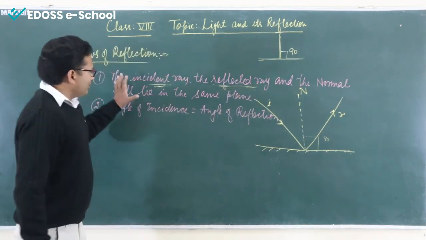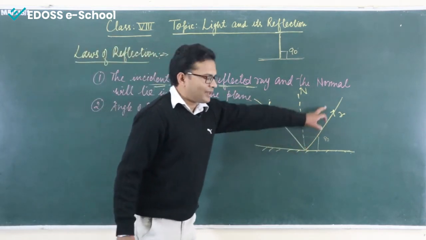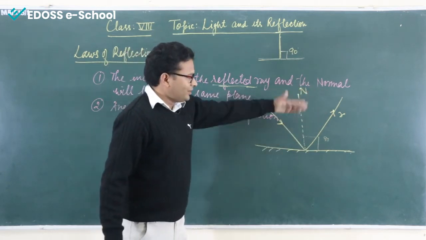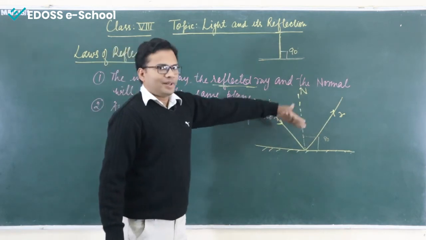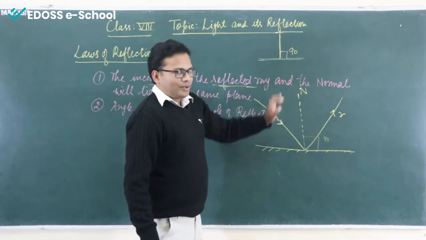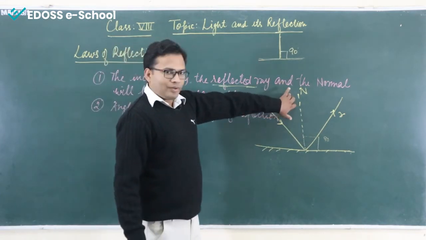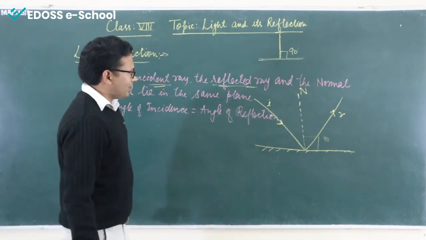Okay. Now, the first law, the incident ray and the reflected ray and the normal will lie on the same side of the mirror, you can say, same side of the bouncing surface, or same side of any other surface. Okay. So, these will lie on the same plane. Same plane means this side the medium is air, for the normal the medium is air, and for the reflected ray the medium is air only.